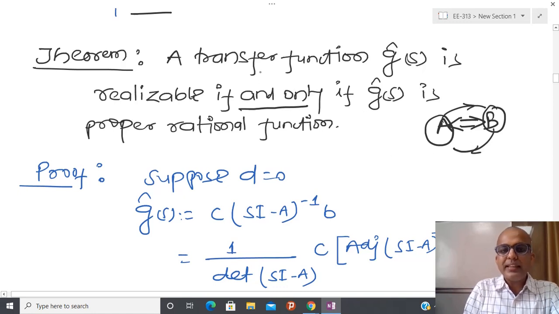So what we are saying is that a transfer function G(s) is realizable if and only if G(s) is a proper rational function. So we are going to prove it. First I assume A, meaning I assume that I have some transfer function, and then we are going to prove that the transfer function is a proper rational function. The proof is not too difficult.